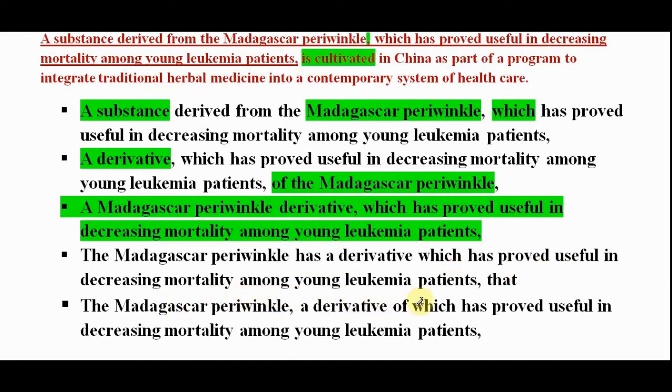mortality among young leukemia patients that, remember people, if there is no comma before which, it is considered incorrect in formal writing grammar. At the same time, whenever we put a comma before that, it is considered incorrect. So option D is out. Option E is the best option.